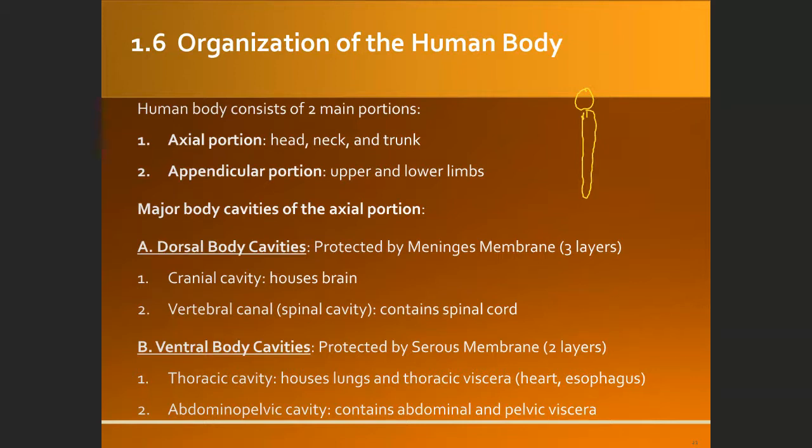And then the second portion is the appendicular portion, which consists of the upper limb and the lower limb. So these are the two main portions of the human body.